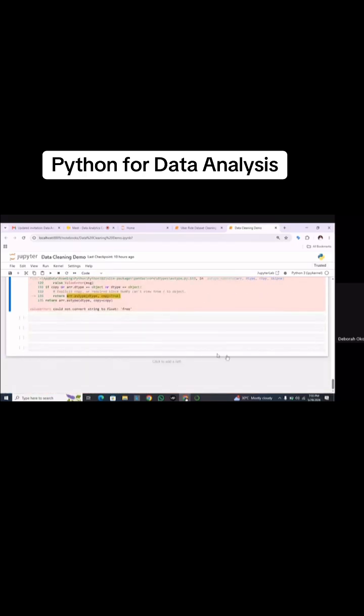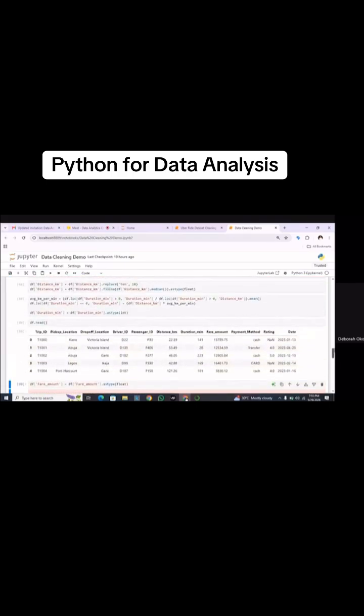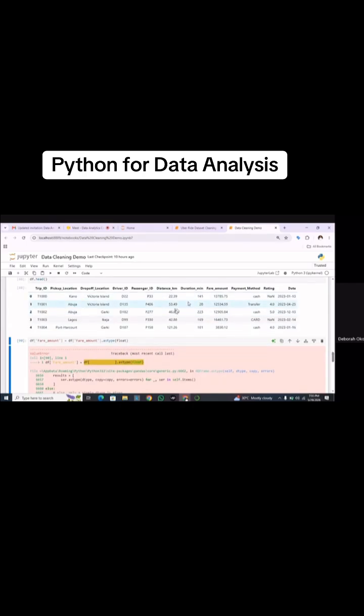So we'll come down, we say could not convert string to float. The string is free. The name of the string is free. So we have to now replace free with what? Can someone suggest what we should replace free with? Keep in mind that it is a numeric column. So probably Uber was running some promotional campaigns to get customers, and they gave free rides to customers, right? So those free rides were entered as free in terms as text.